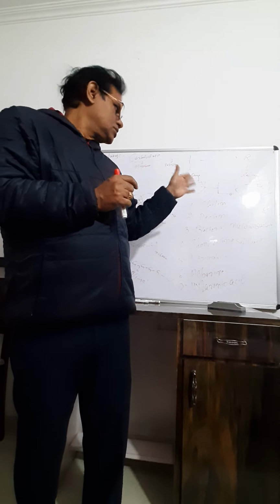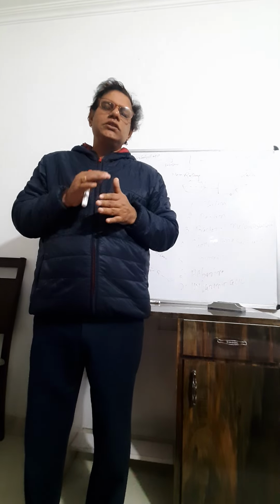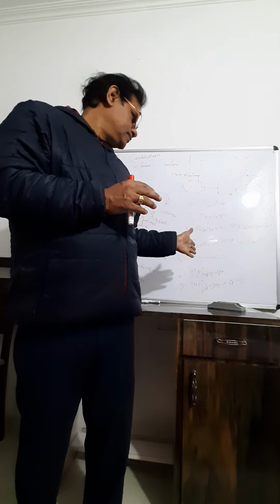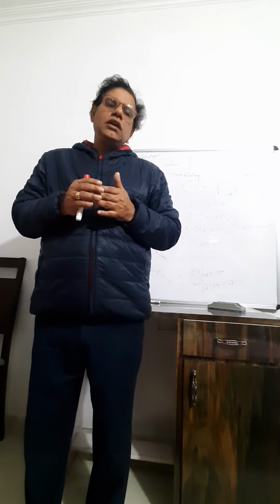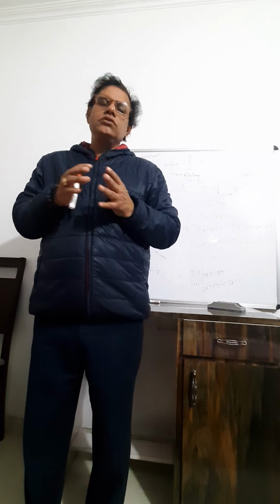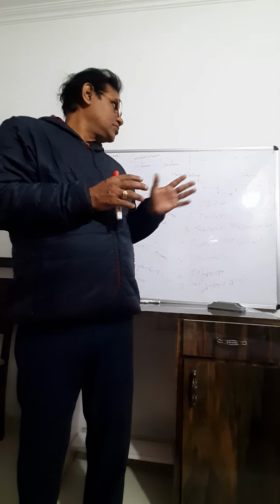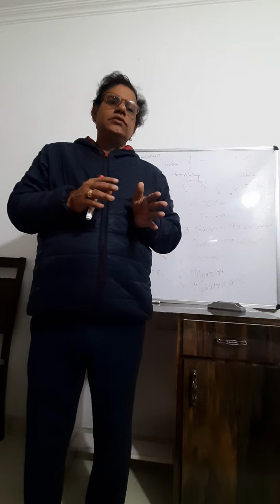Chondroitin sulfate and dermatan sulfate are mainly present in cartilage, bone and joints. Heparin is an anticoagulant. Hyaluronic acid is also present in the joints. So these are all heteropolysaccharides.